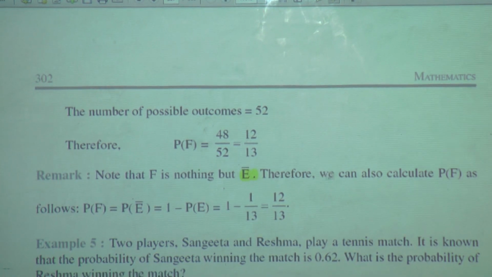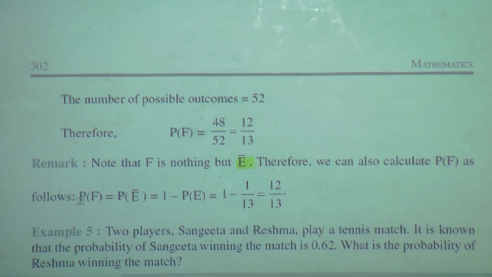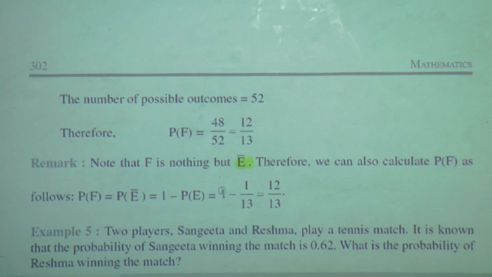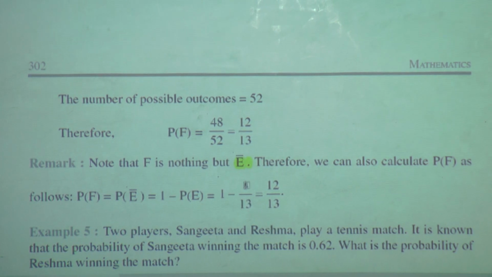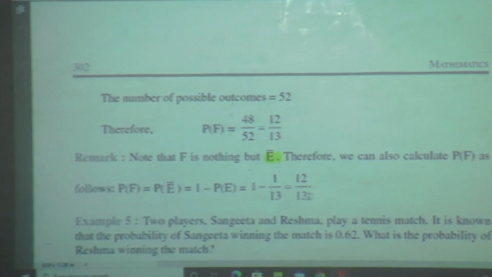Therefore, we can also calculate P of F as P of F is equal to P of E bar is equal to 1 minus P of E is equal to 1 minus 1 upon 13. If you take the LCM, 13 minus 1, it will become 12 upon 13.